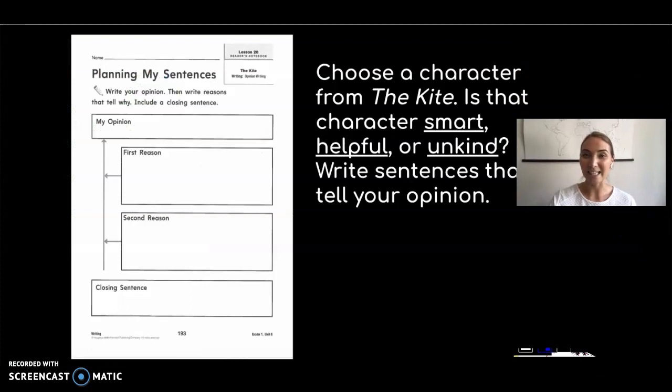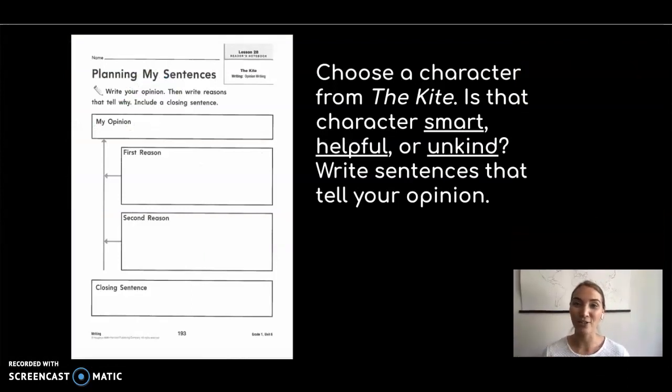Your question is, choose a character from The Kite. Is that character smart, helpful, or unkind? Write sentences that tell your opinion. What is your opinion? What is your first reason? Give some text evidence to support.